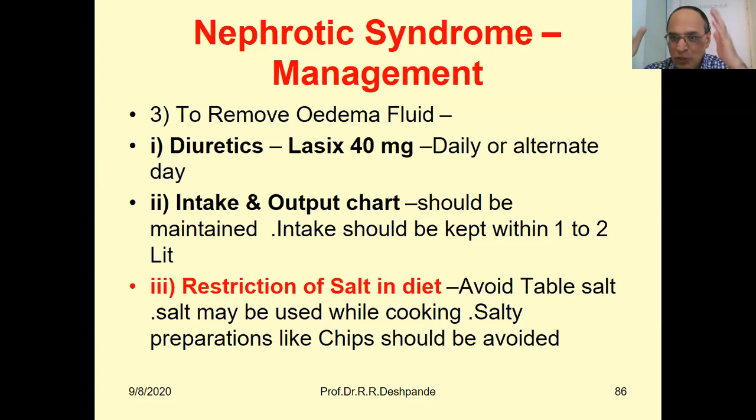Intake and output chart: in the hospital, if the patient is admitted, the nurse will measure everything. At home, they can make a diary and write down how much urine I have passed yesterday. The patient should record the input and output: how much water I drink, and how much I am giving out as urine. So how much is the urine output and how much is the water intake through food or directly water. Intake should be kept within 1 to 2 liters. Drinking water, basically it is better to drink medicated water as per Ayurveda.